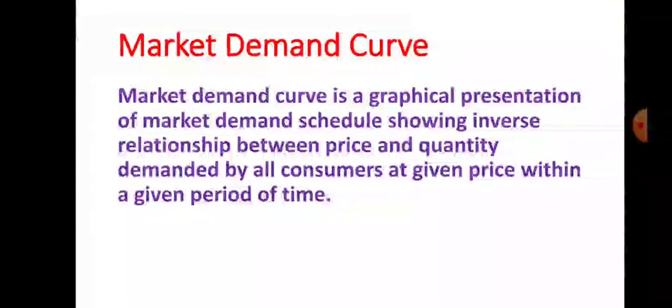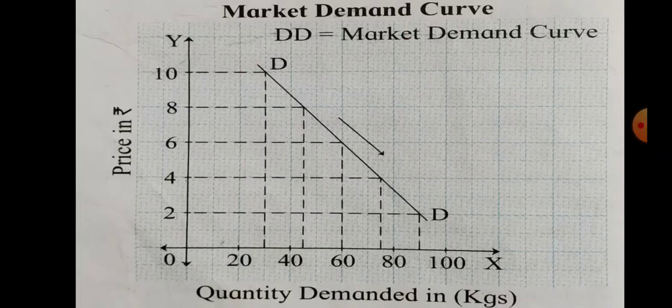Now let us see what is market demand curve. Market demand curve is a graphical presentation of market demand schedule showing inverse relationship between price and quantity demanded by all consumers at a given price within a given period of time. So market demand curve is a graphical presentation of market demand schedule showing inverse relationship between price and quantity demanded by all consumers in the market at a given price within a given period of time. Yes, that is a market demand curve in economics. This is a market demand curve, a downward sloping demand curve.